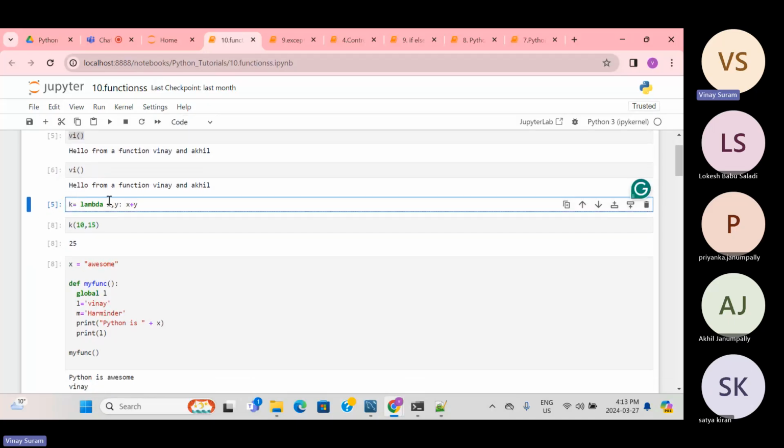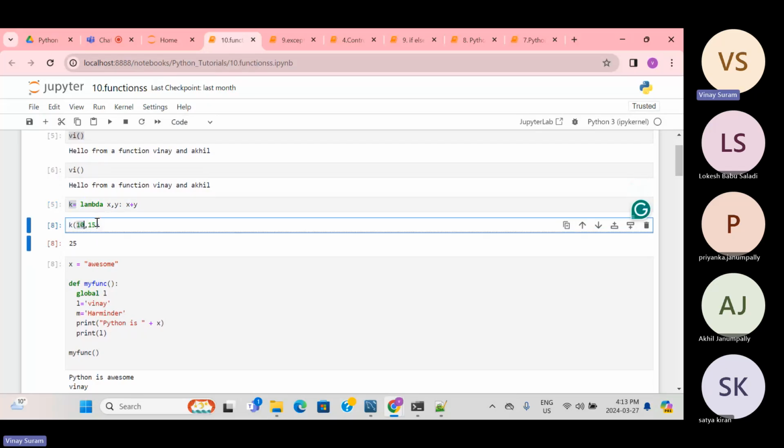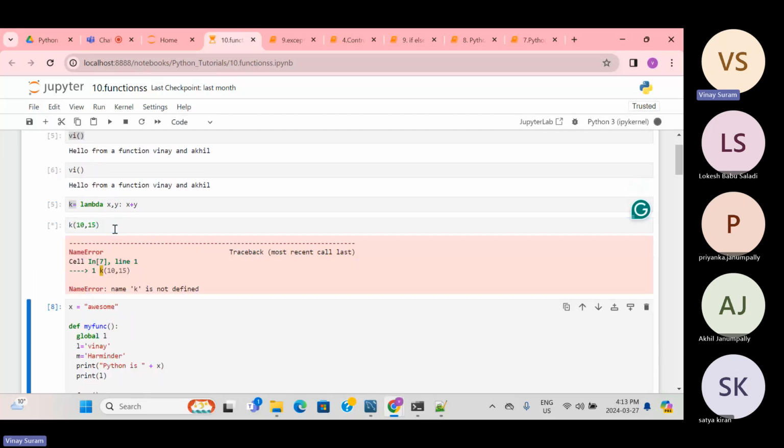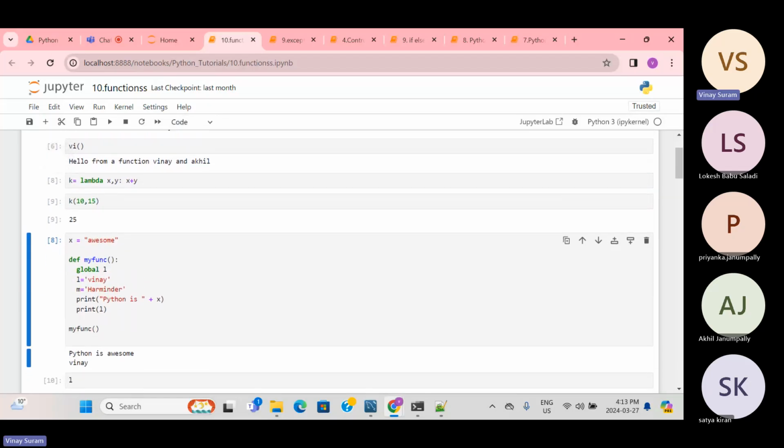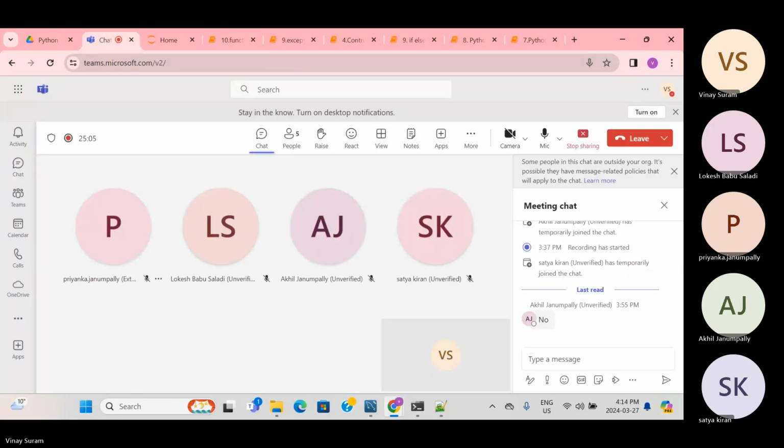So simply we have written k equals lambda x comma y: x plus y, right? So k is just a variable. Again, we are calling it with 10 comma 15, which means it accepts 10 as x and 15 as y, and then it adds x plus y, which gives 25. So that is what a function is, and there are other things. Any questions still related to functions?